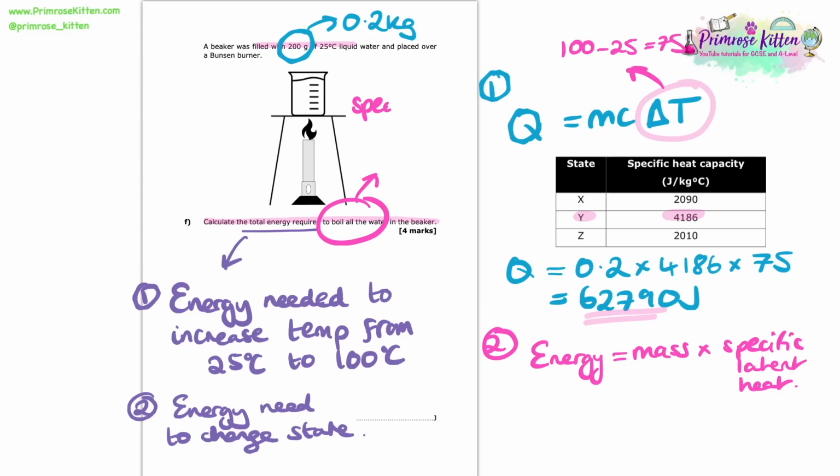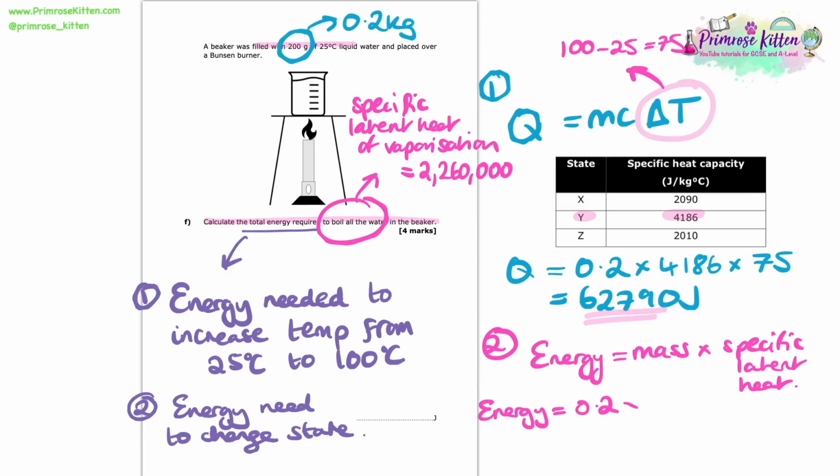Now, because here we're talking about boiling the water, that means that we need to use the specific latent heat of vaporization, because that is looking at the state change between liquid and gas. So the value of that we were told on the previous page is 2,260,000. So that's the value we're going to use in place of specific latent heat here.